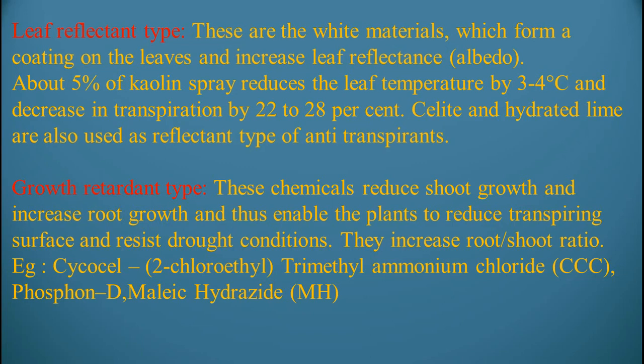Growth retardant type. This is very important. These chemicals reduce shoot growth and increase root growth, and thus enable plants to reduce the transpiring surface and resist drought conditions. They increase the root to shoot ratio. Examples: Cycocel, 2-chloroethyl trimethyl ammonium chloride (CCC), Phosfon-D, maleic hydrazide. These are the examples which act as growth retardants.